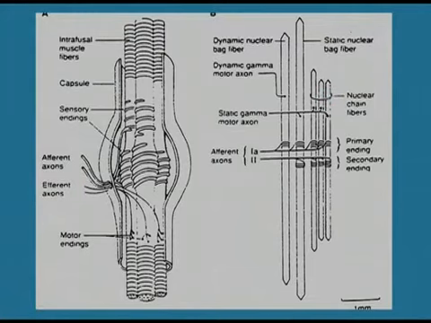This type of response is known as static response. The nuclear chain fiber, which is innervated, as you have seen in the diagram, by both primary and secondary nerve fiber, is mainly responsible for this type of static response.